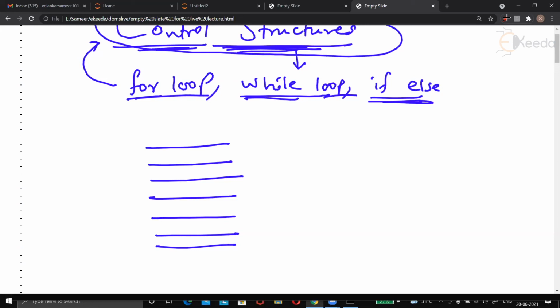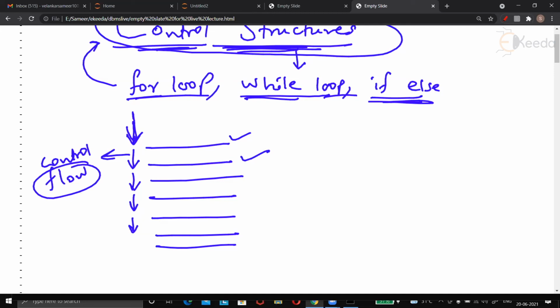Then by default, Python will run the program from top to down. It will start running the program from line 1. After line 1 executes, it will run line 2, then line 3. So you can see that the control, this is the control. The control or flow, another name given is flow. Flow of the program is from top to down. Why? Is it due to gravity? No, it is like that. Any program will be executed from top to down, line by line.